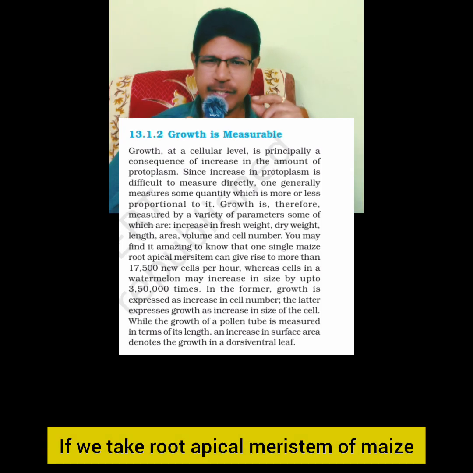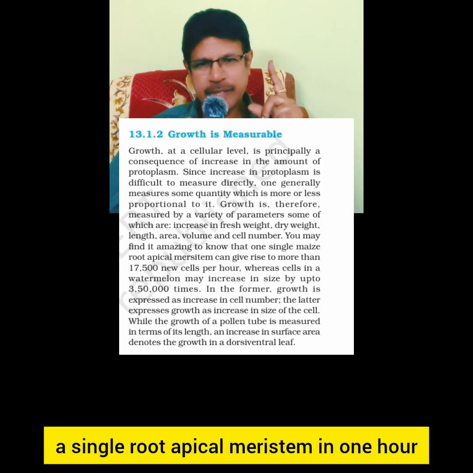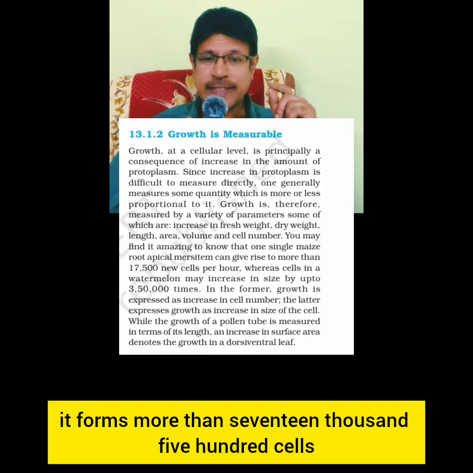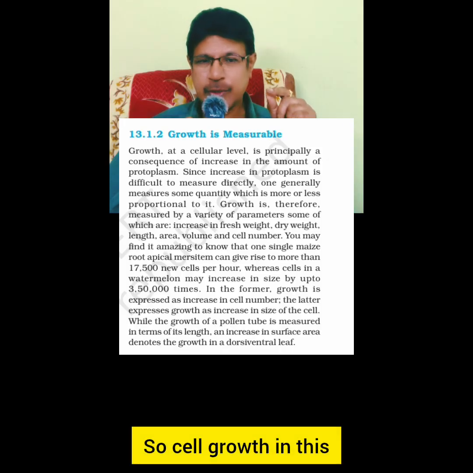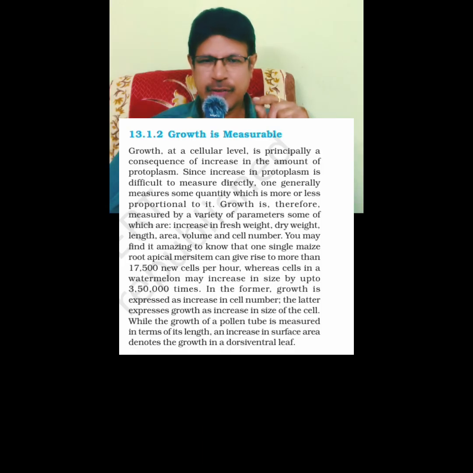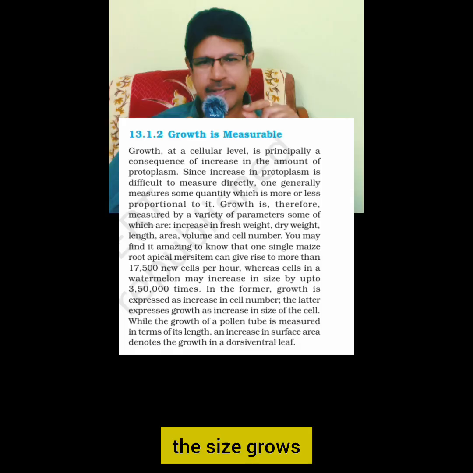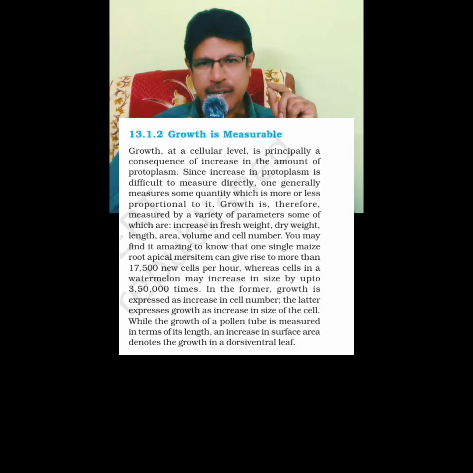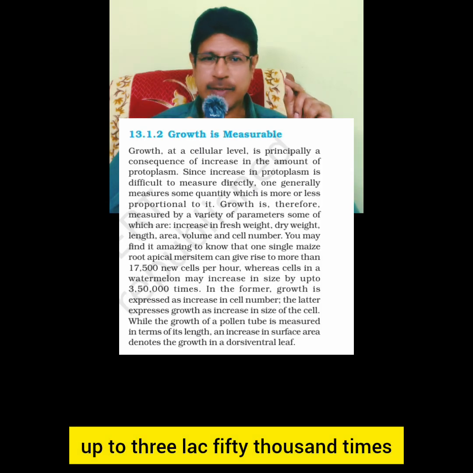Next, if we take the root apical meristem of maize, a single root apical meristem in 1 hour forms more than 17,500 cells. So growth in this case refers to an increase in cell number. Next, if you take watermelon, the size grows up to 3,50,000 times.